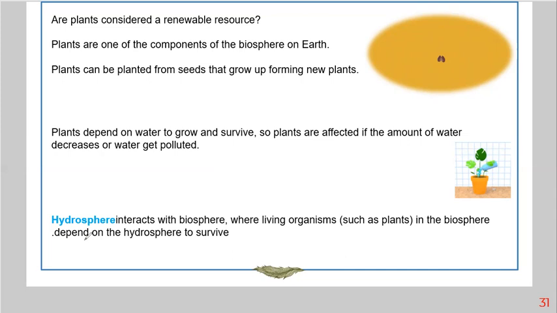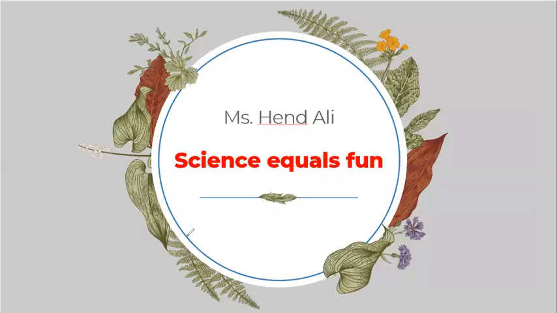So again, I will repeat this: hydrosphere interacts with biosphere, where the living organisms such as plants in the biosphere depend on hydrosphere to survive. So the living organisms depend on water to survive. So this represents interaction between hydrosphere, water, and the biosphere, human, plant, and animal. Okay, so I think this is all for today.